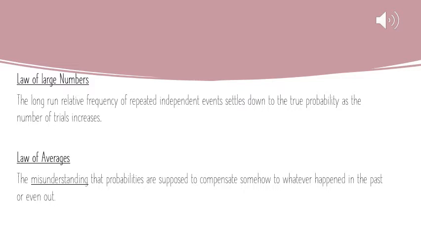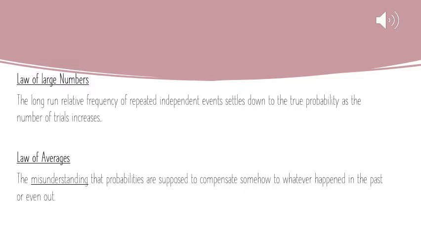In the law of large numbers, let's say that you've flipped the coin 3 times and you've gotten a heads. Well, if you were to keep flipping that coin 100 times, 1,000 times, the true probability is going to end up being about 50%. About half of those should be heads, half of those should be tails. It eventually evens out.